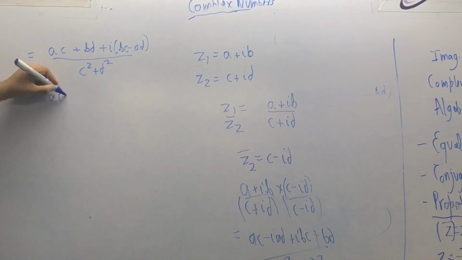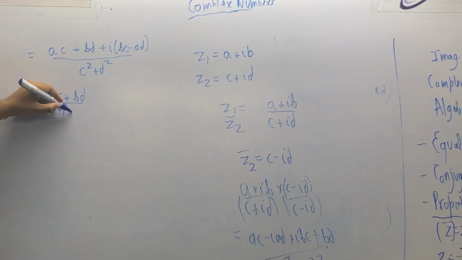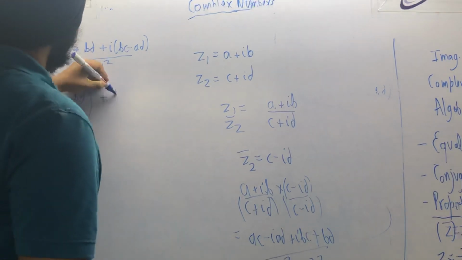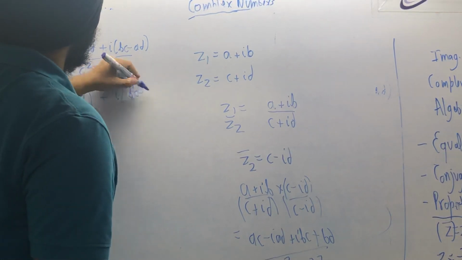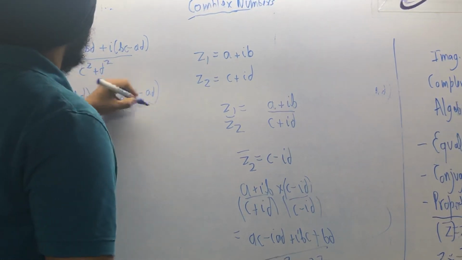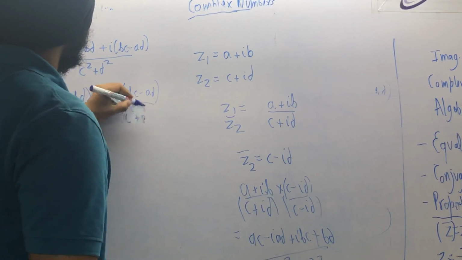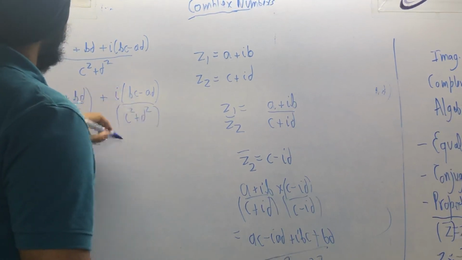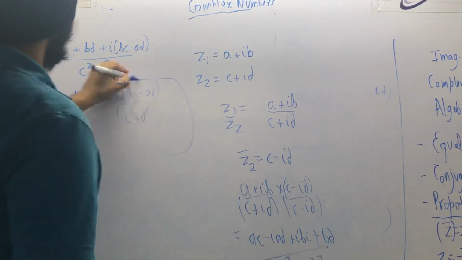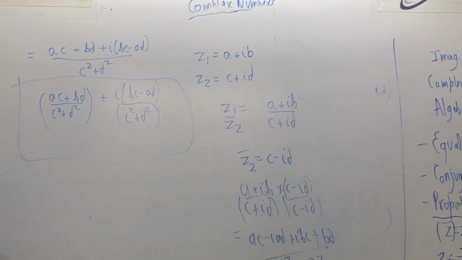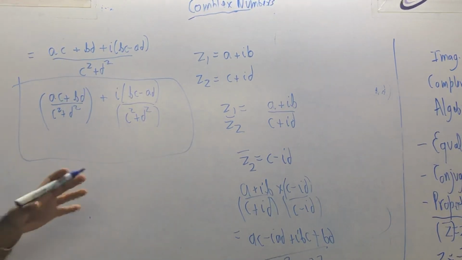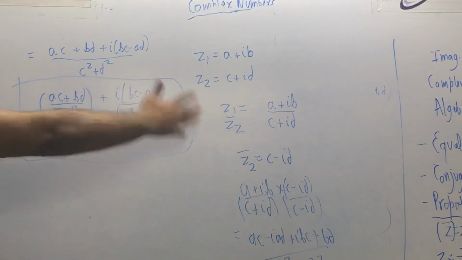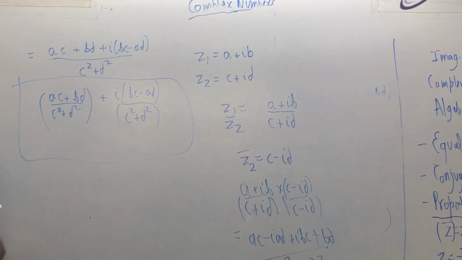So ac plus bd upon c square plus d square, plus iota bc minus ad upon c square plus d square. This is the division result. No need to remember that result. I am just showing you the methodology. When you do the question, just do the way I have shown you. No need to remember anything.